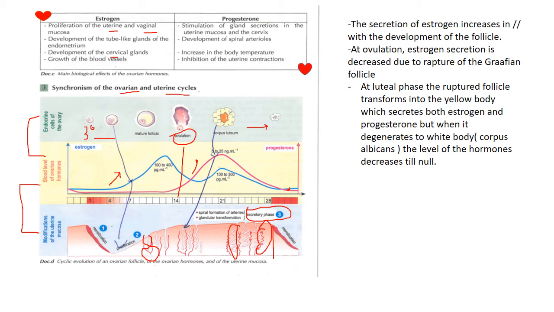And that's all. So at the follicular phase, we have estrogen increasing in parallel with the development of the follicle. At ovulation, we have a decrease in estrogen due to rupture of the Graafian follicle. Whereas during the luteal phase, the ruptured follicle is transformed into the yellow body, and we have degeneration of the yellow body into the white body, which causes the hormone level to decrease, and thus, since the hormone level is decreased, we've got menstruation.